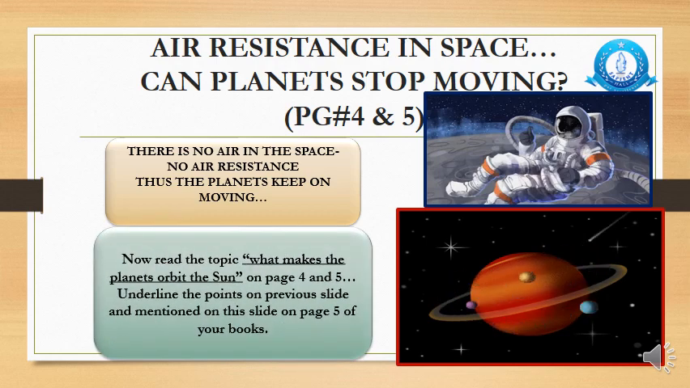Now you have to read the topic on page number 4, what makes the planets orbit the sun. It is starting on page number 4 and continues till page number 5. Underline the points which are given on the previous slide and which are mentioned on this slide on page number 5 of the book. I have mentioned them in the next slide. You can go through and underline accordingly.